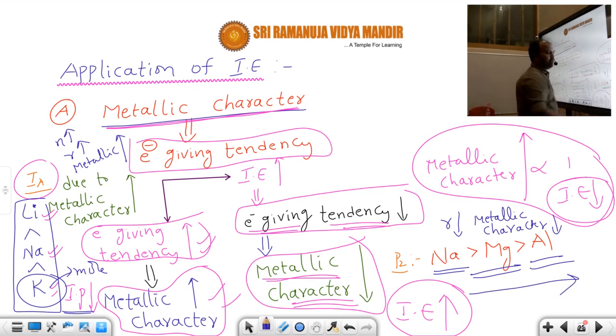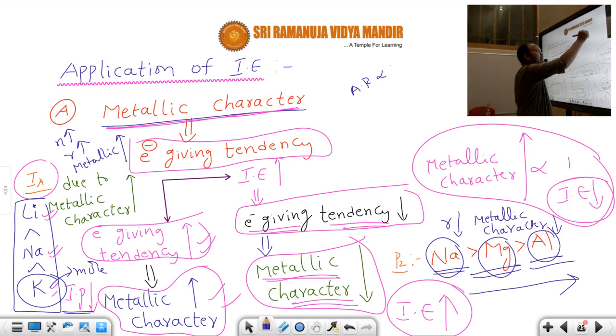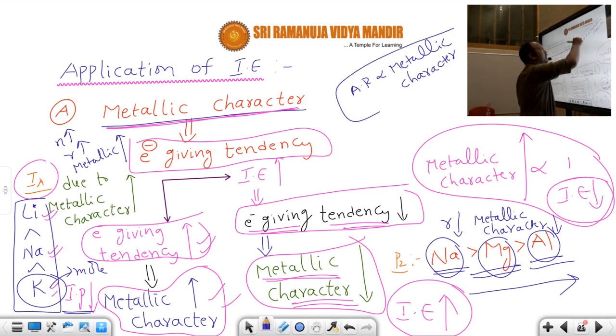That's why from left to right, metallic character decreases. So sodium is a strong metal compared with magnesium and aluminum, because atomic radius and metallic character are directly proportional to each other.